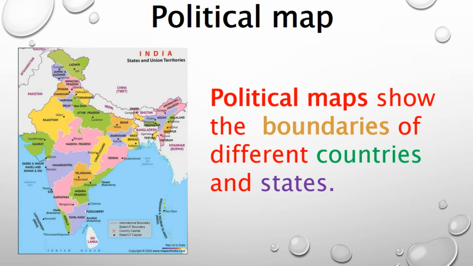You have seen a line for each state. In the color you have seen the line drawn in white color. That is called boundaries. So in this political map you learnt about the boundaries of the states and countries.